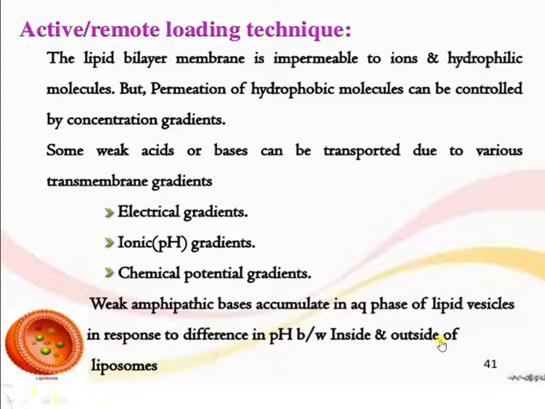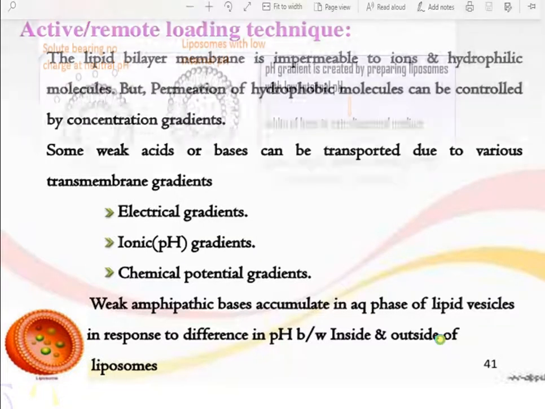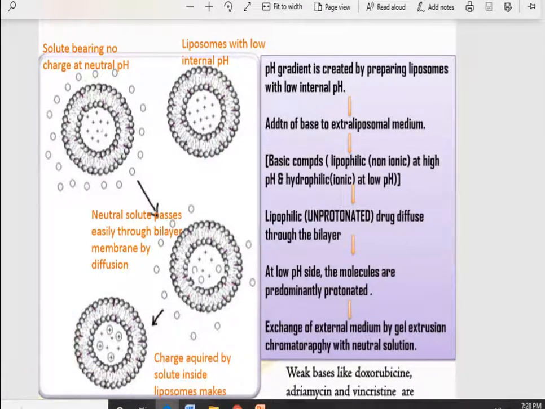In active or remote loading, the lipid bilayer membrane is impermeable to ions and hydrophilic molecules, but permeation of hydrophobic molecules can be controlled by concentration gradient. Some weak acids or bases can be transported due to various transmembrane gradients, like electrical gradients, ionic gradients, and chemical potential gradients. Weak amphiphilic bases accumulate in the aqueous phase of the lipid vesicles in response to the difference in pH between inside and outside of the liposomes.